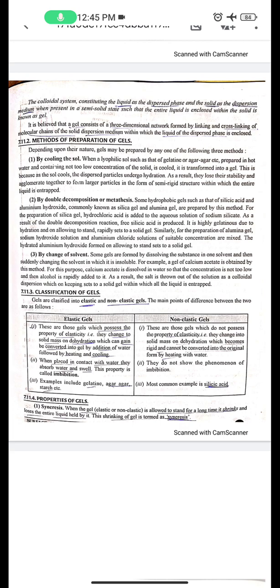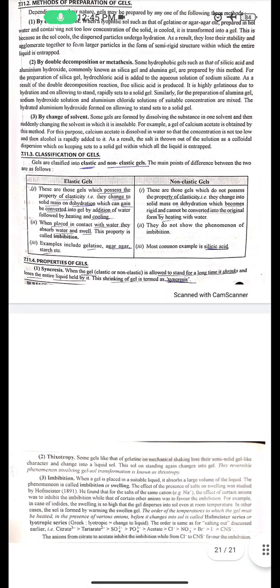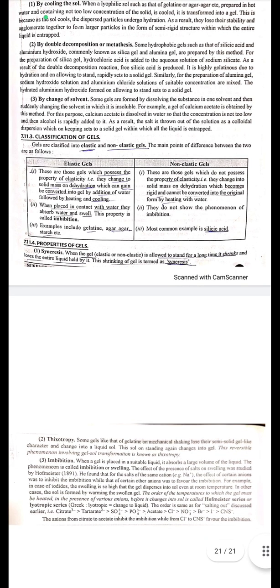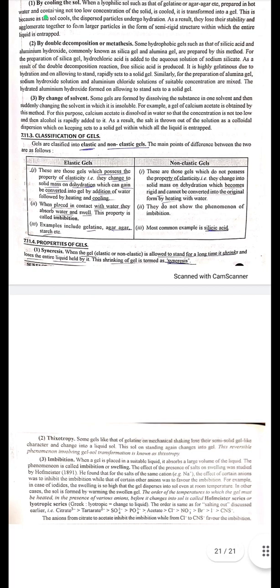Article 7.11.3 Classification of gels. Gels are classified into elastic and non-elastic gels. The main points of difference between the two are as follows. Elastic gels. First, these are those gels which possess the property of elasticity. That is, they change to a solid mass on dehydration, which can again be converted into gel by addition of water followed by heating and cooling.